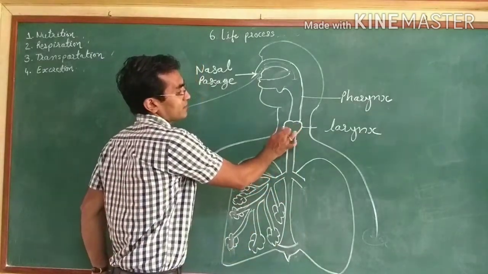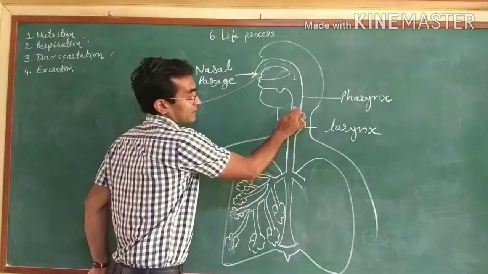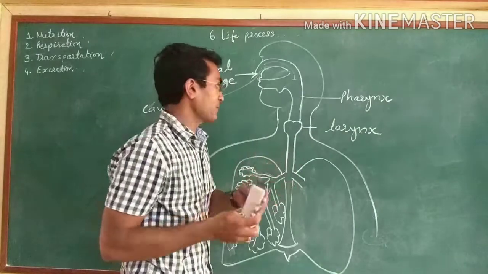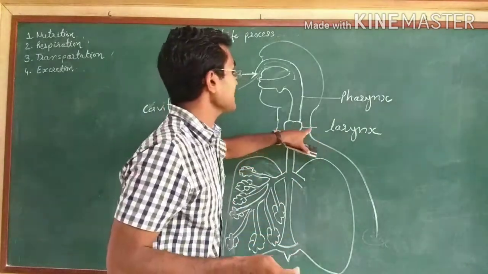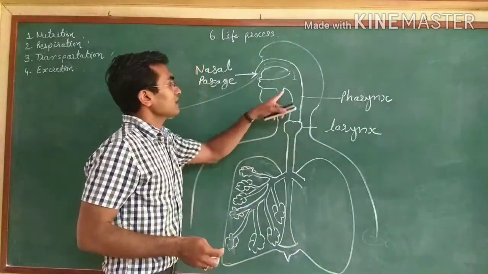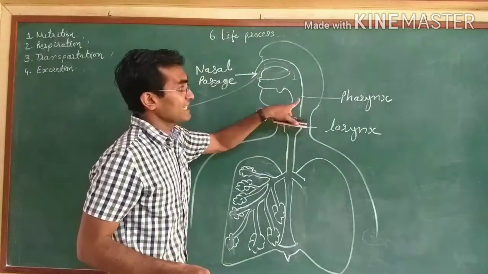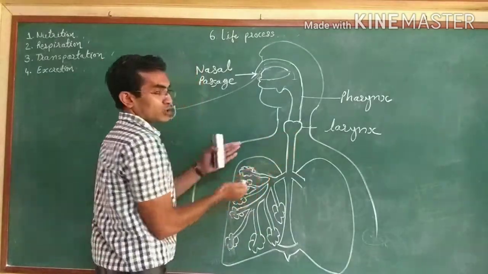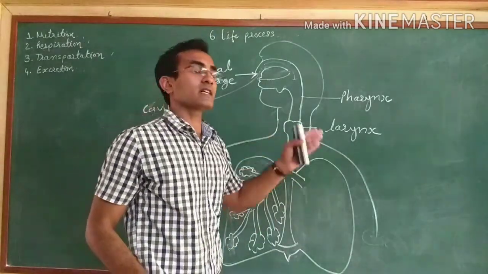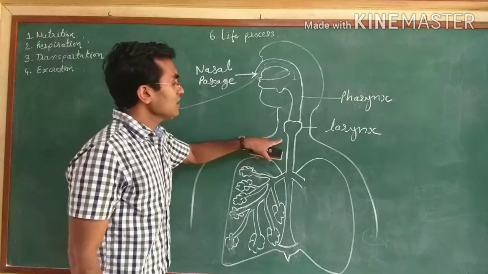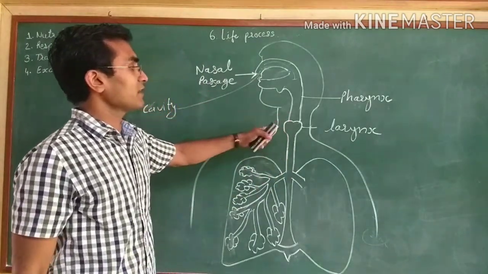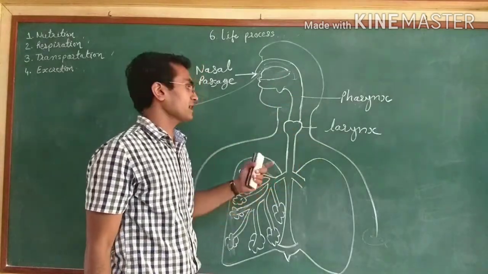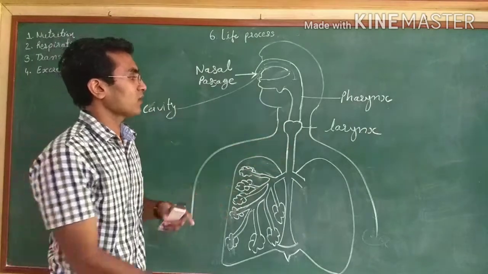From the larynx, the esophagus and trachea get separated. So the larynx is the place from where the pharynx will branch into two parts. One we can show in this: that is the esophagus. We already studied it in the digestive tract. The one which leads into the digestive tract is the food pipe or esophagus, and this one I have shown is called the trachea.